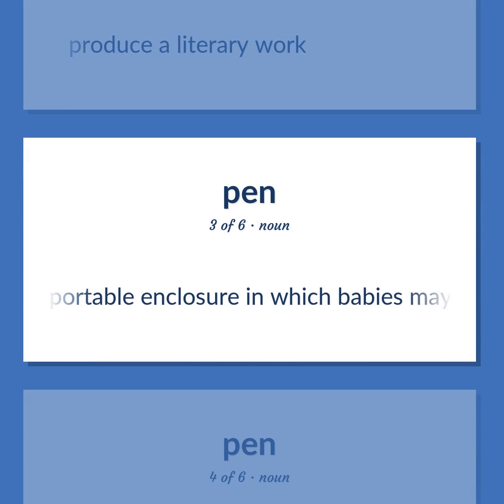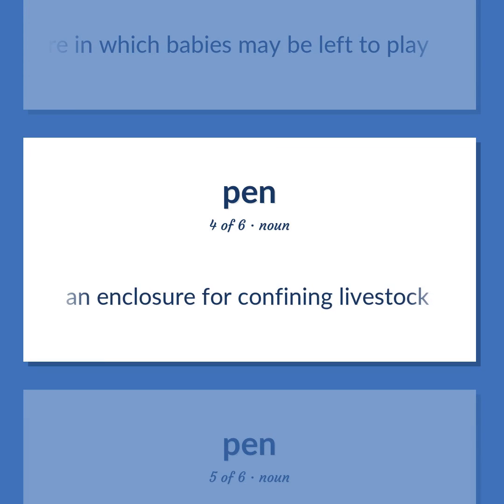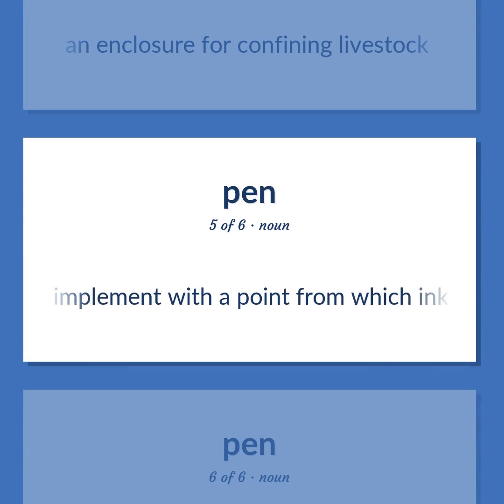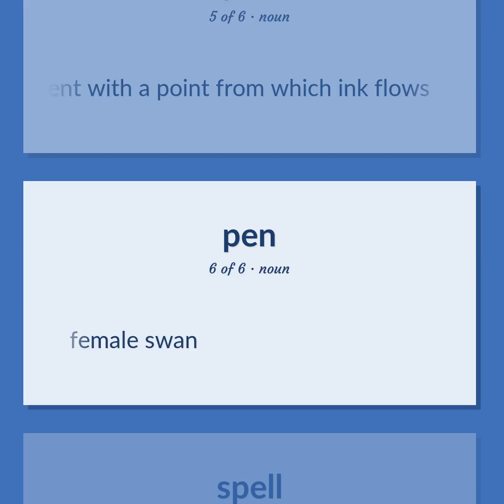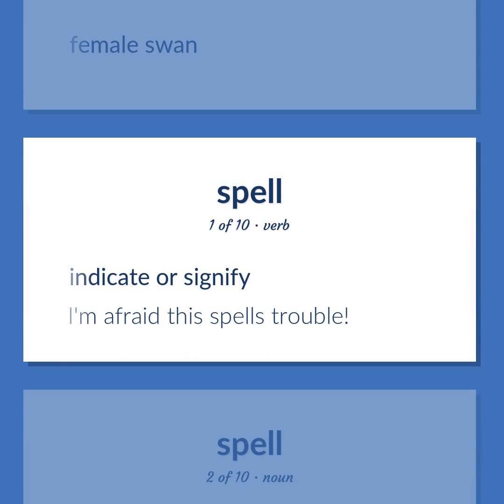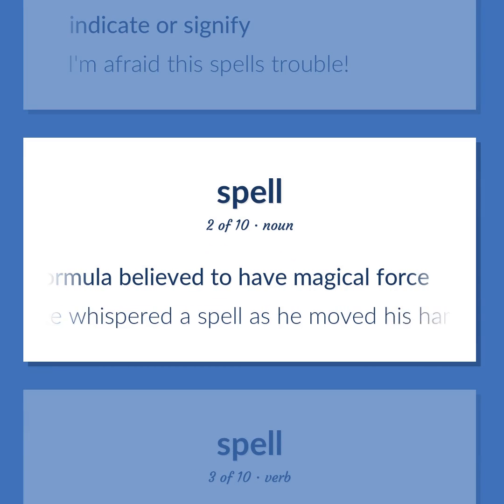A portable enclosure in which babies may be left to play. An enclosure for confining livestock. A writing implement with a point from which ink flows. Female swan. Indicate or signify. I'm afraid this spells trouble. A verbal formula believed to have magical force. He whispered a spell as he moved his hands.